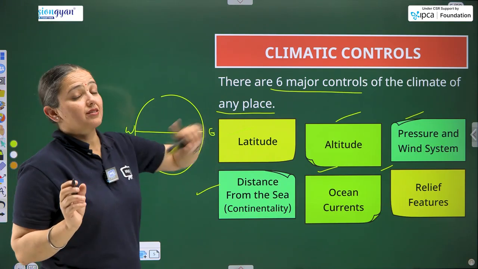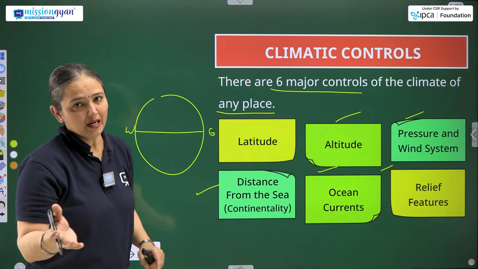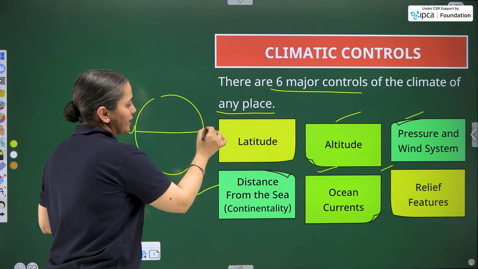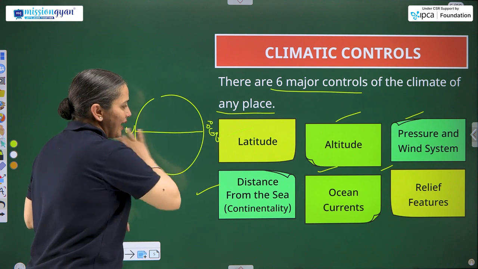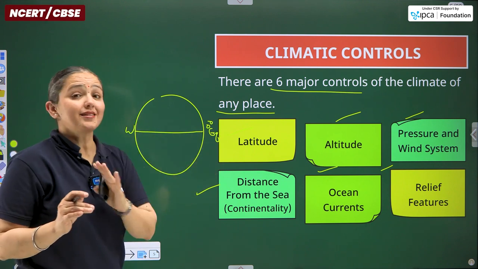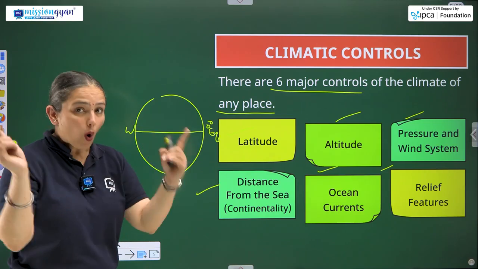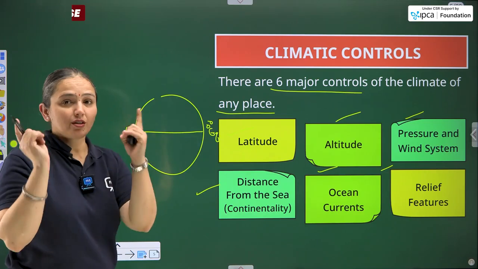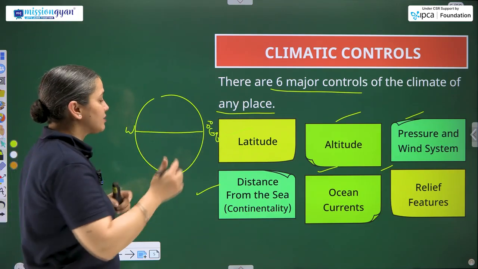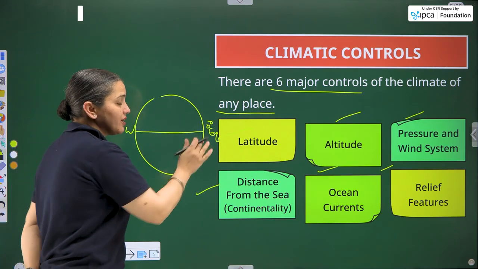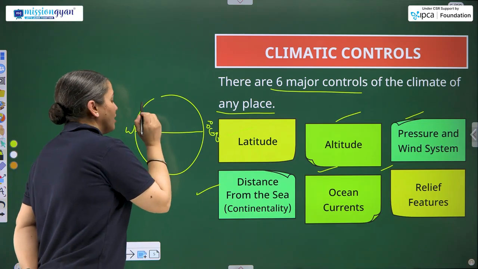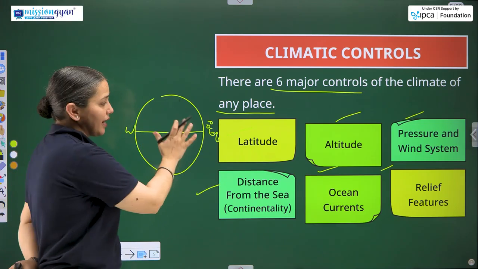Now, how does it control the climate actually? As we move away from the equator, which is 0 degree, the largest latitude, it forms the greatest circle all around the earth, covering its circumference. The equator receives maximum sun rays throughout the year, so the temperature remains high throughout the year at the equator.